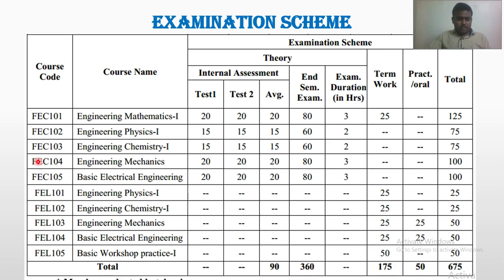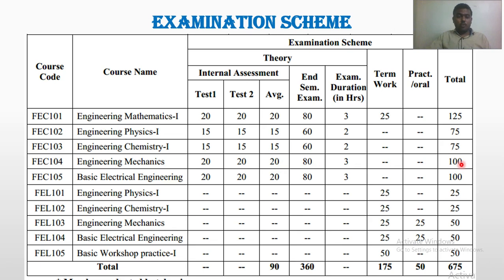Here again we can see the 4th number, engineering mechanics. So there will be a total of 2 internal tests, IA1 and IA2, internal test 1 and internal test 2, of 20 marks. So अगर पहली टेस्ट रहेगी 40% सिलेबस पे, then सेकंड रहेगी 70% सिलेबस पे. So this 20 marks and this 20 marks, we are going to take the average of these 2 tests. Okay, and this average will be considered for the final gradation. So this 20 plus this 80, the total marks is 100 marks.